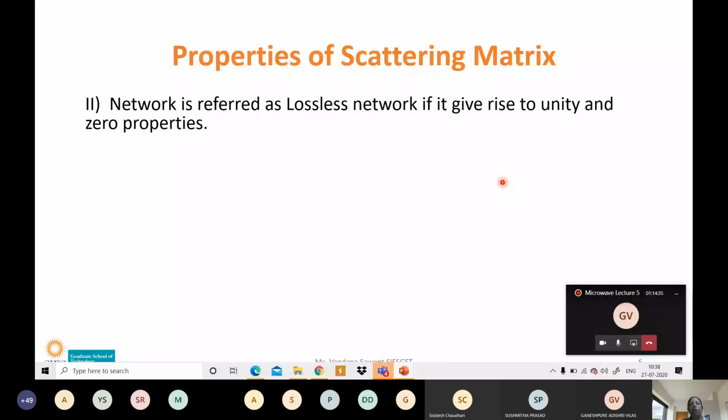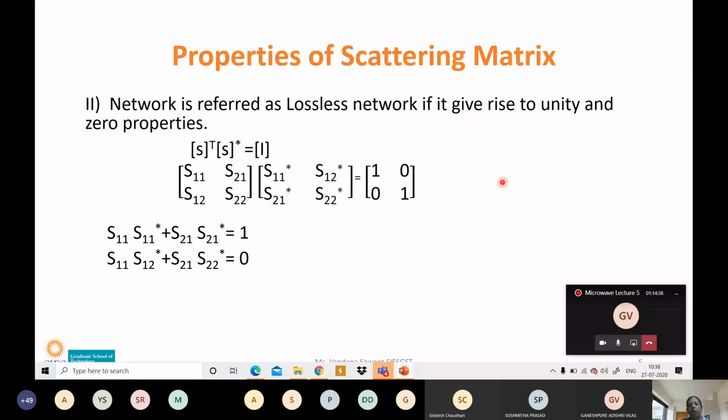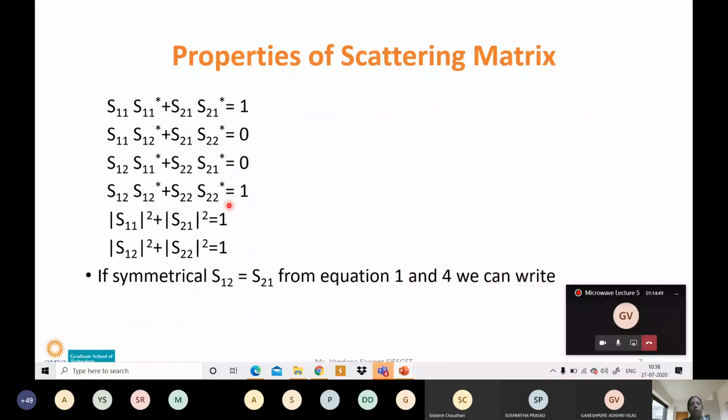For checking the unity or zero properties, you can use these 4 equations, or you can use any one of the last 2 equations. Either you check the unity property or you check the zero property. Equations 1 and 4 are called the unity property, and 2 and 3 are called the zero property. Now see, another thing is that if the network is symmetrical, then S12 is equal to S21.